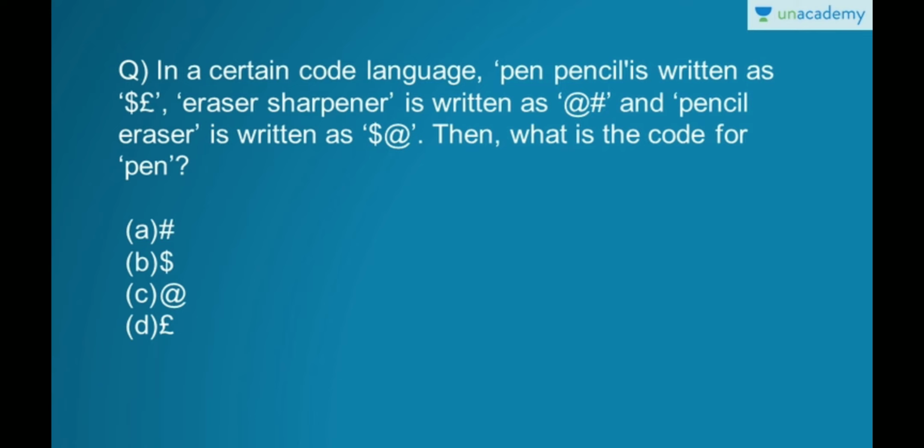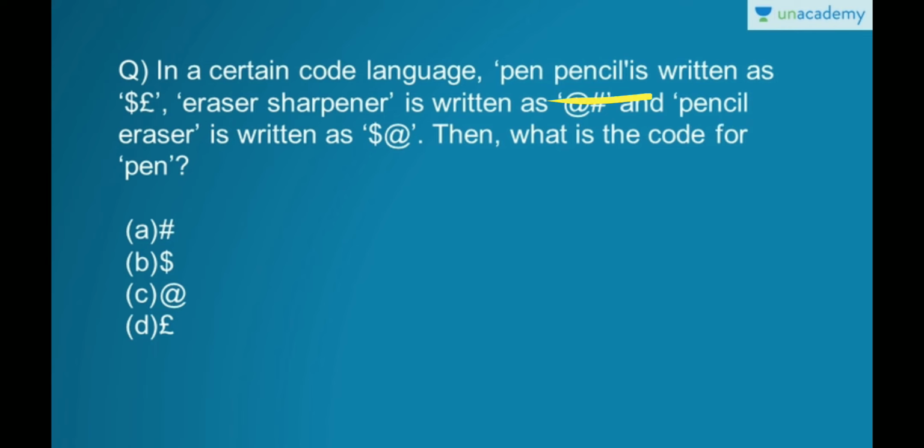Fine. Now here is another coding question. In a certain code language, pen pencil is written like this. Eraser sharpener is written like this. Pencil eraser is written like this. Now what is the code for pen? You have to find the coding for pen. Super easy one. Just see, pen pencil means this. Eraser sharpener, we have to find it for pen, right? So ignore this one. Pencil eraser, now see here, pencil is repeated here, and pencil is in this sentence and this one also.